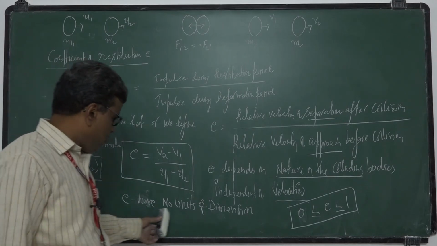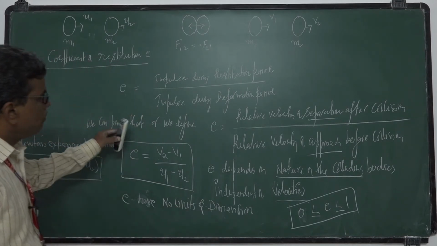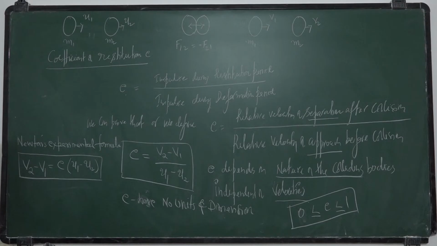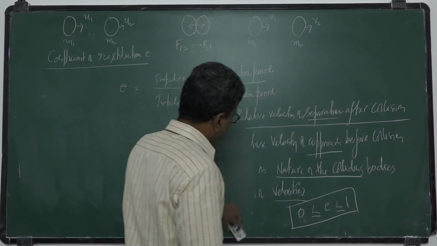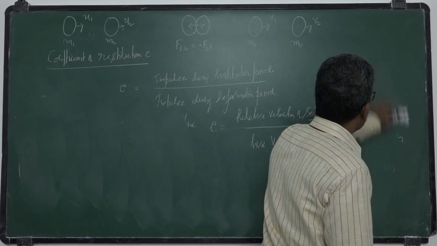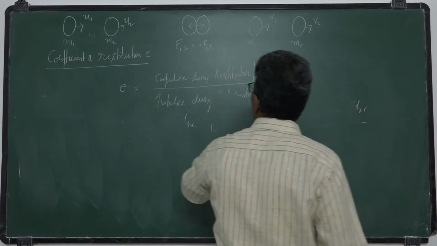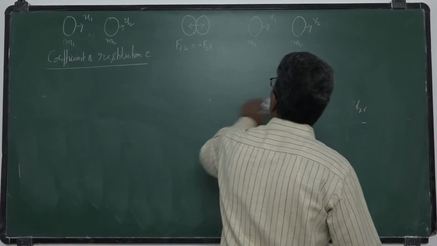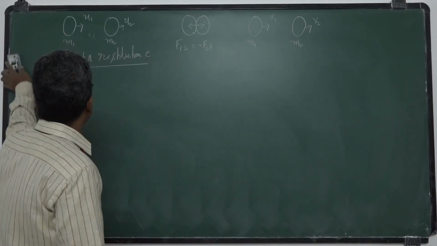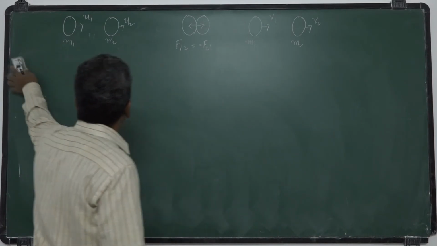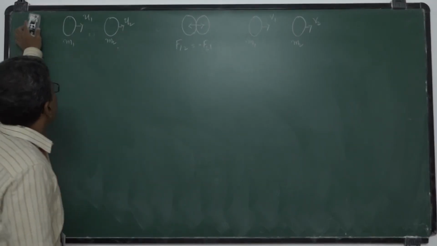Now, based on this, we will decide the collisions. These collisions I said are of two types. What are they? Elastic collisions and inelastic collisions. Okay. So types of collisions.